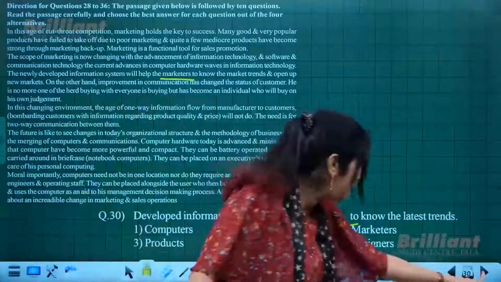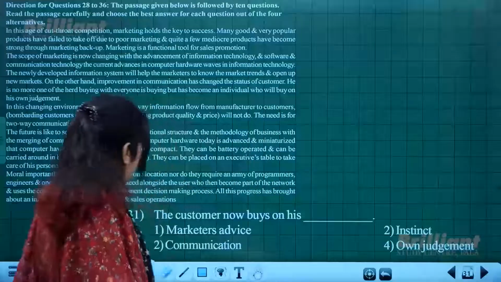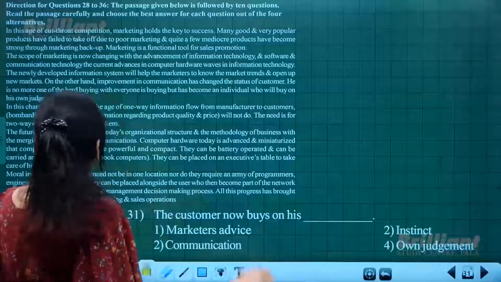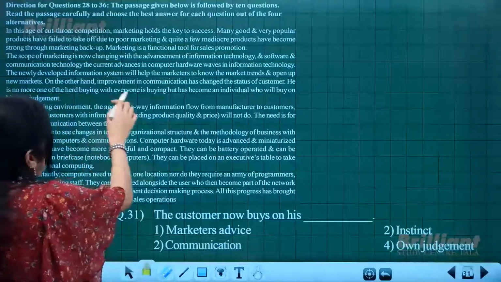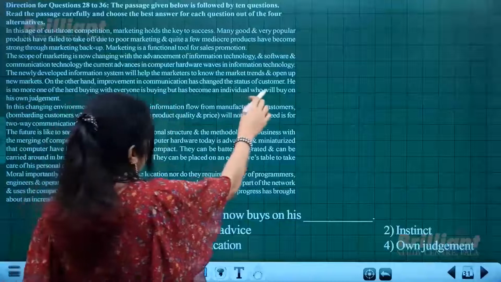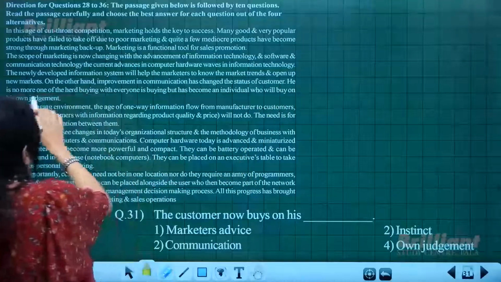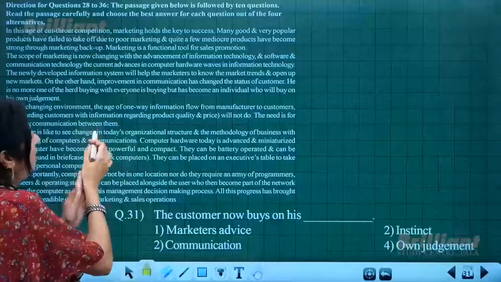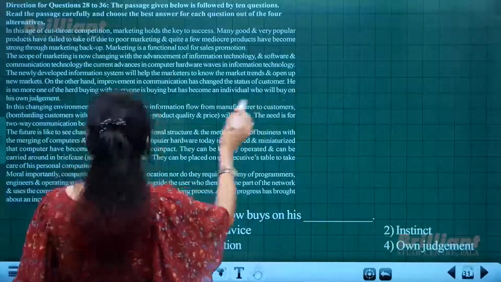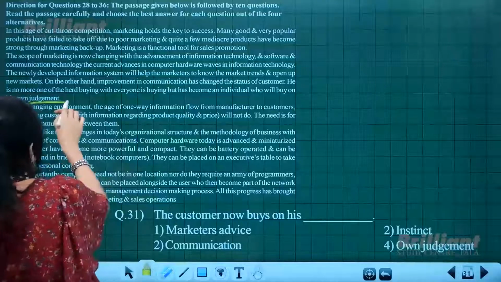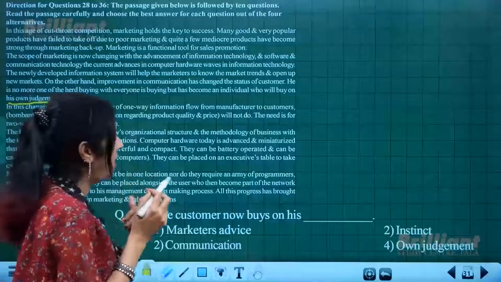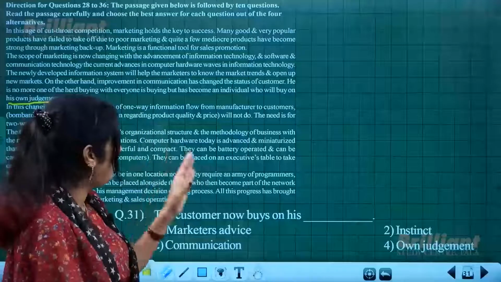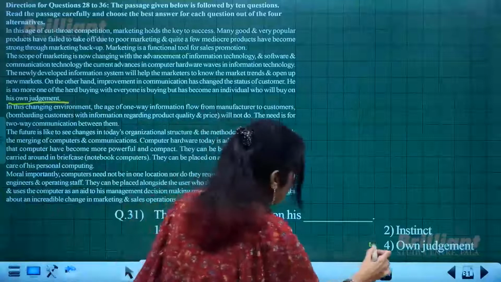Okay, that also is given in the passage. Next is, the customer now buys on his dash. Okay, so it's given here. On the other hand, improvement in communication has changed the status of the customer. He is no more one of the herd buying what everyone is buying, but has become an individual who will buy on his own judgment. So now things have changed so much that his opinion is not biased, but he will go for his own judgment. So this is the correct option.